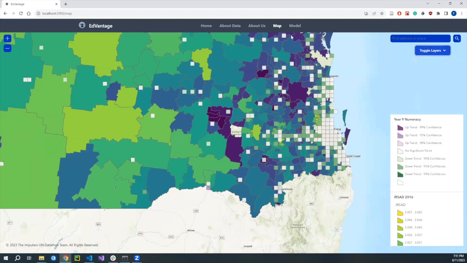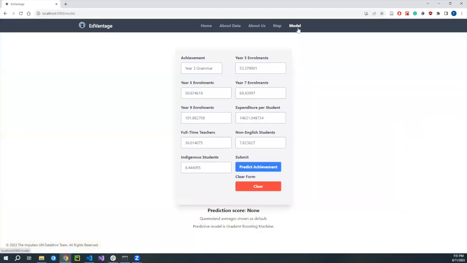And the next thing that we're going to look at is the actual predictive model that we built. So we are using a gradient boosting machine, and we are going to assess, for example, year 3 numeracy. And all of these default values are state averages. So we're going to predict achievement, and we say that the year 3 numeracy NAPLAN score is 338. But let's see what happens if we drop year 3 enrollments down to 30. And we predict there's a little bit of a drop, but nothing major.